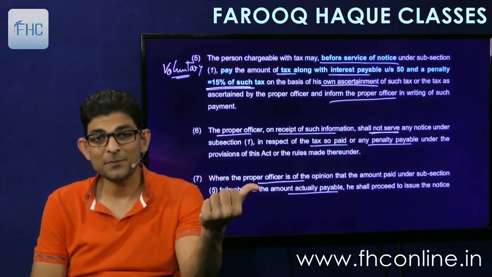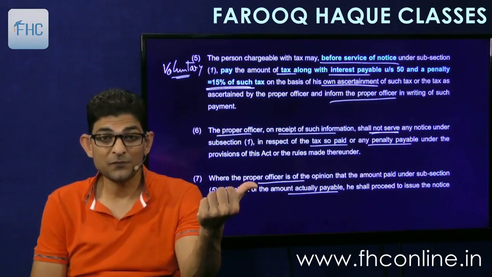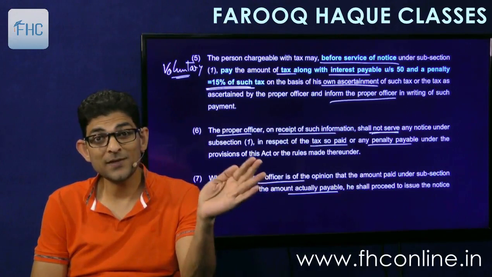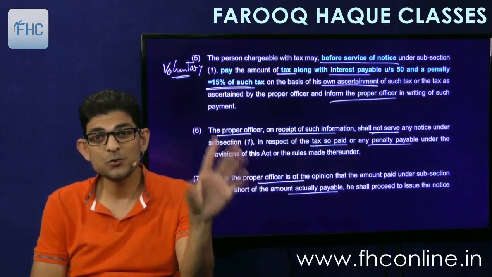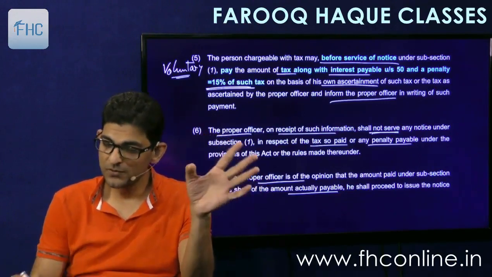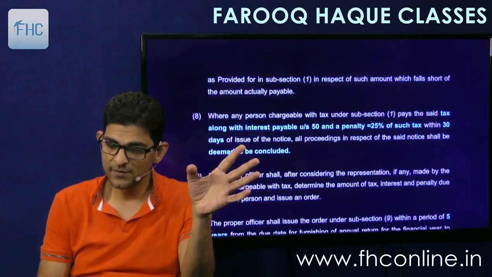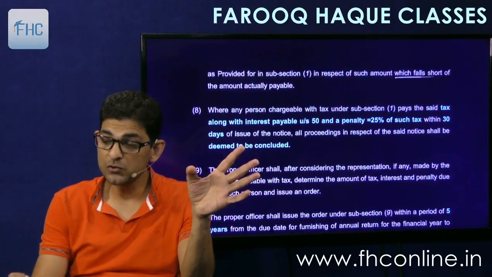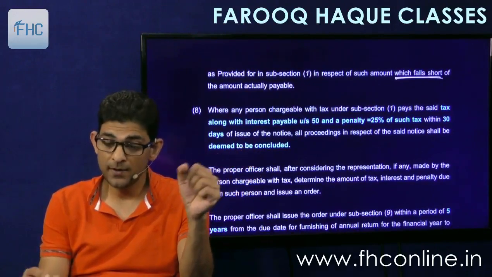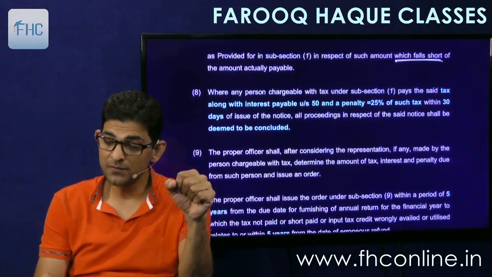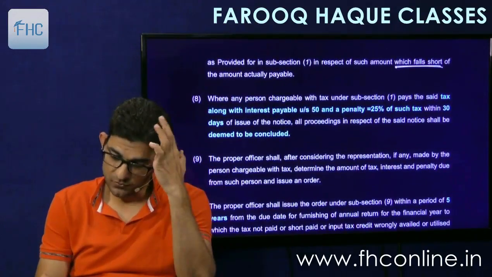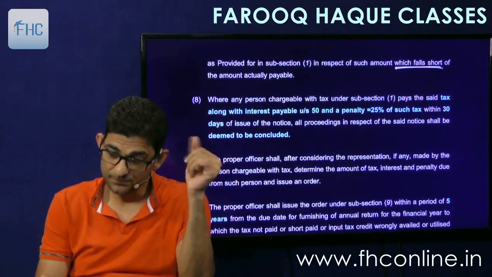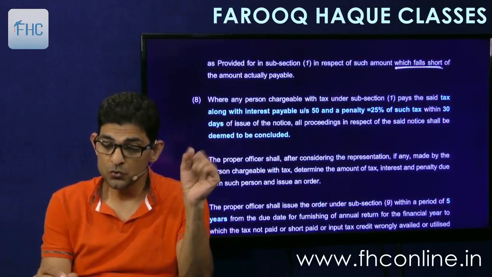So that's how it happens here: if you pay half of the amount and he comes to know that there is still more recoverable, then he will issue the show cause notice. So he shall proceed to issue the notice under subsection 1 for the amount which falls short. Okay, so that is 5, 6, 7 together. Then 8. Now the show cause notice is given.